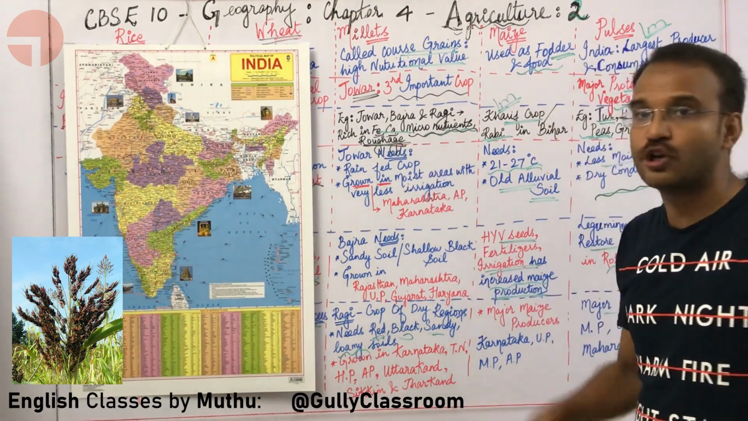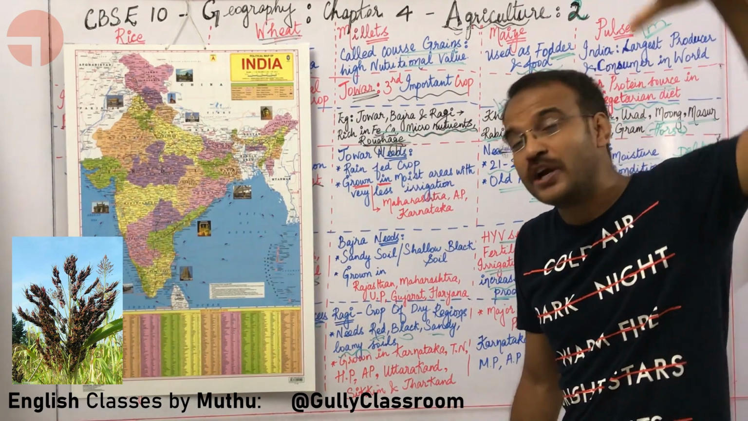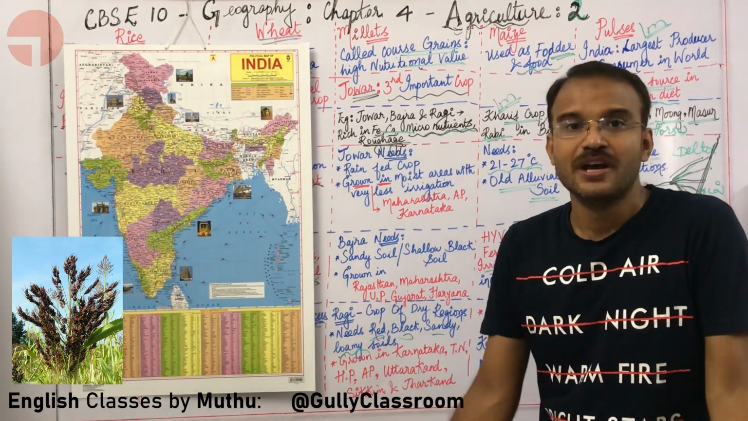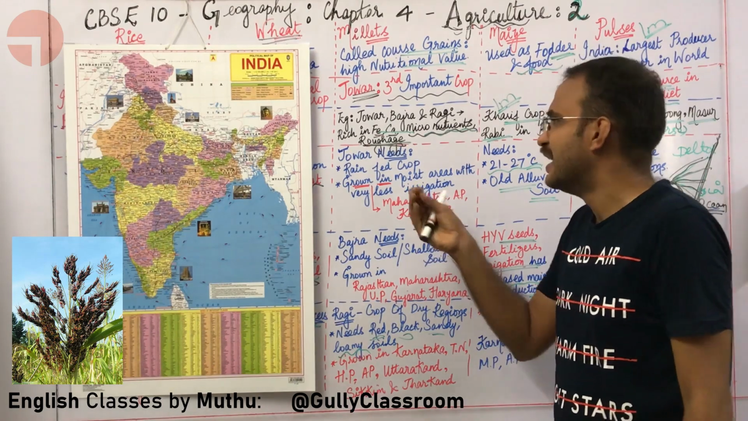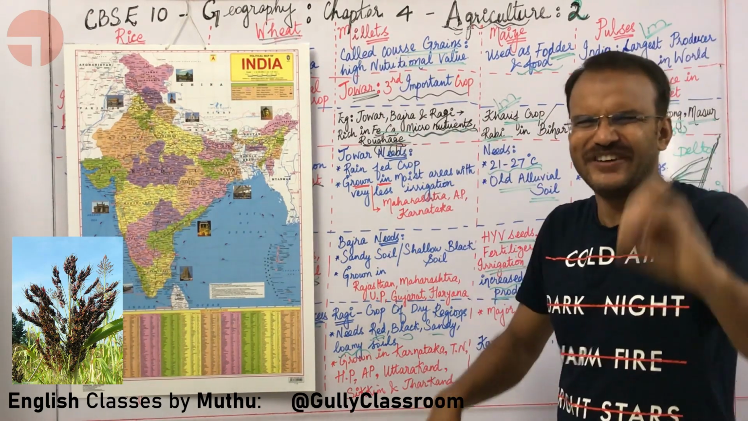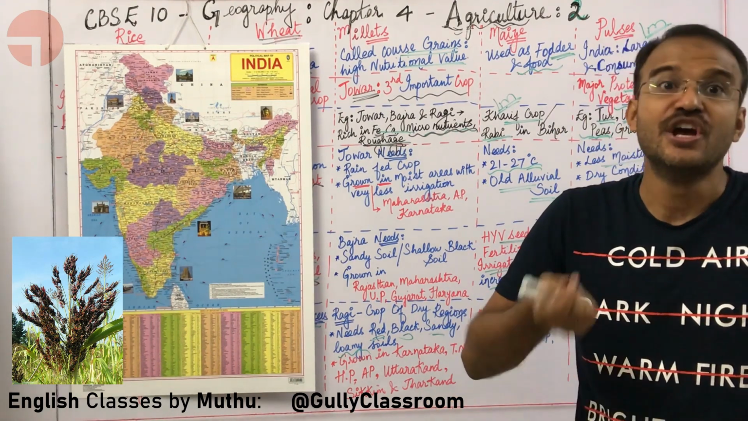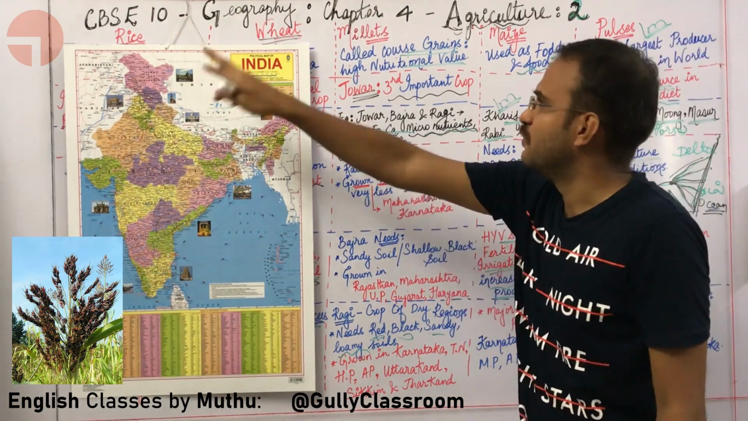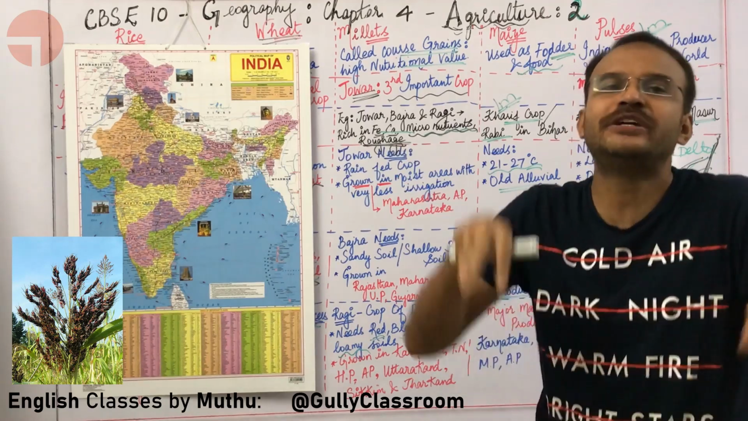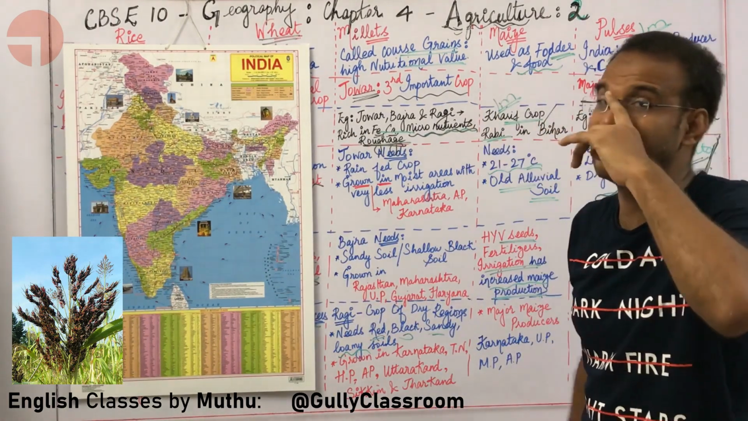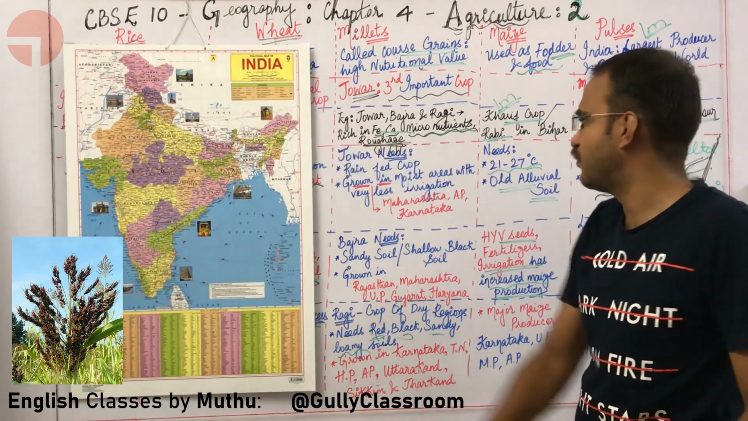Jowar is a rain-fed crop. It depends only on rain. There is no need for any canal irrigation or borewell irrigation for jowar. All millets need very less water. They do not need exclusive canal irrigation in order to grow. But rice and wheat need good irrigation, especially rice, which needs a lot of water.